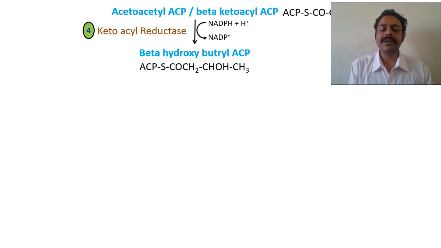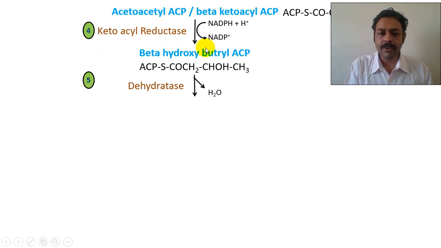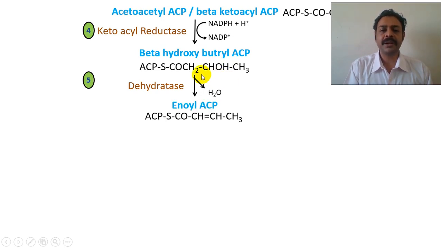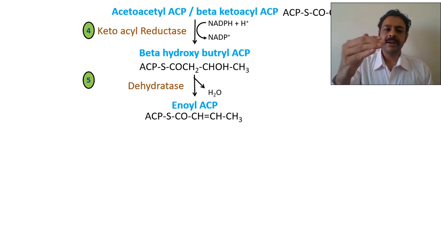Now what is the next step? Dehydration, removal of water. Which water are you going to remove? You can see HOH, this H2O you are going to remove. So what will happen? There will be a double bond, there will be unsaturation. This hydrogen comes here. CH double bond CH, enoyl ACP.